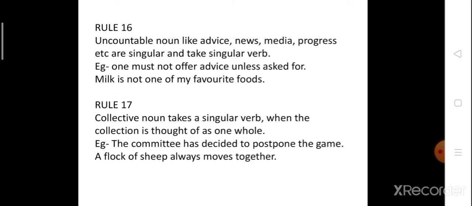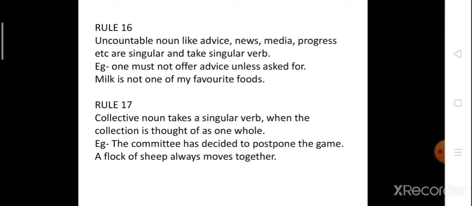Now rule number 17 says that a collective noun takes a singular verb when the collection is thought of as one whole. Now, with uncountable nouns and with collective nouns we are using a singular verb. Why? Because we consider them as one. For example, the committee has decided to postpone the game. Now you can see the committee. We don't know how big the committee is and how many members are in that committee, but still we consider that committee as one, and that's why we use a singular verb, that is, has.